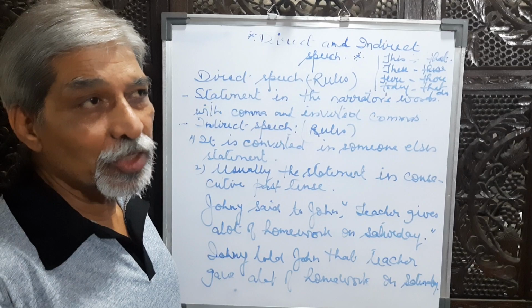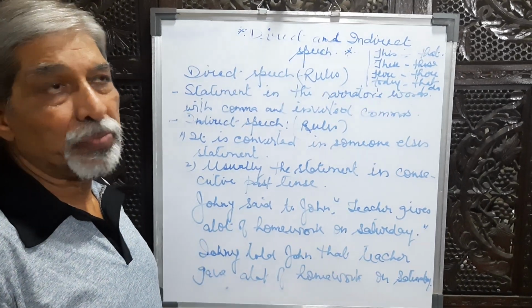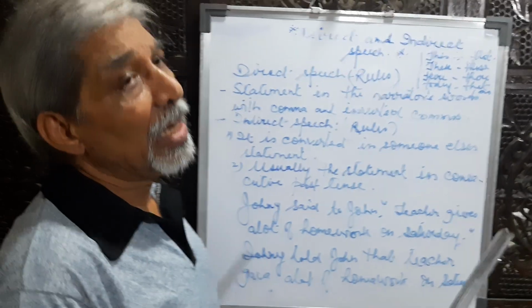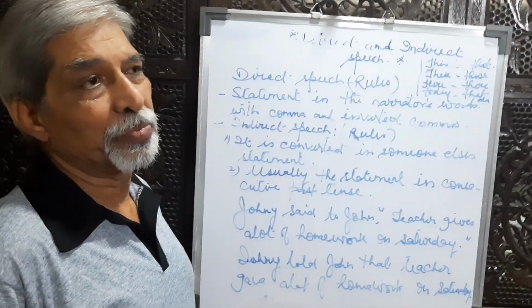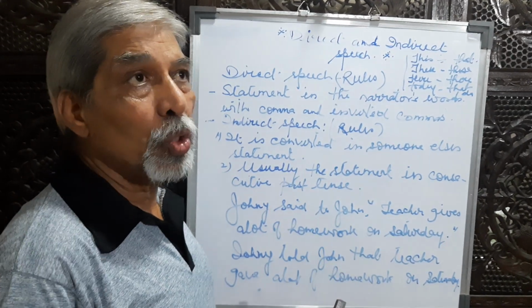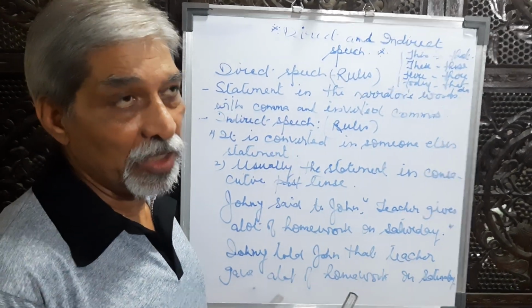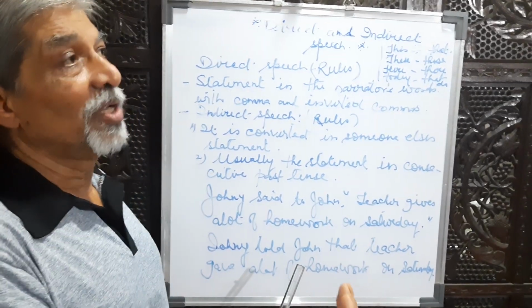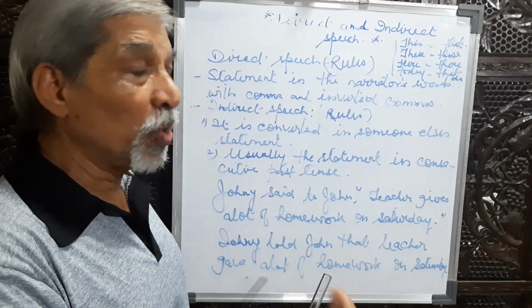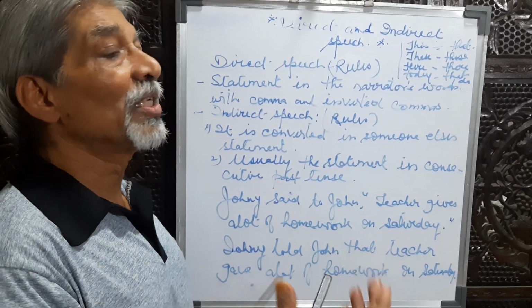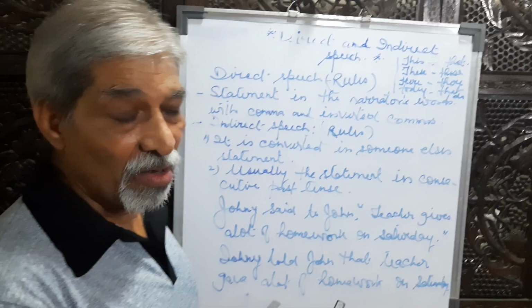That is called indirect speech. Now, to convert a direct speech into indirect speech, there are certain rules. The rules are according to the tense of the sentence. If it is an assertive sentence, the rule is different. If it is an imperative mood sentence, the rule is different. If it is interrogative, it is different. And if it is exclamatory, the rules are different.